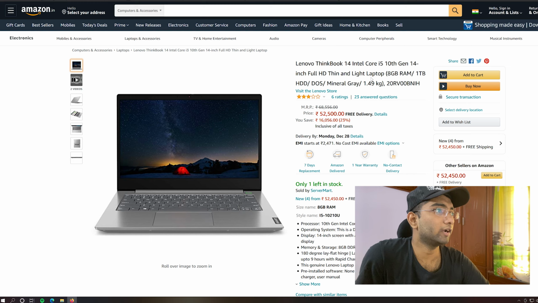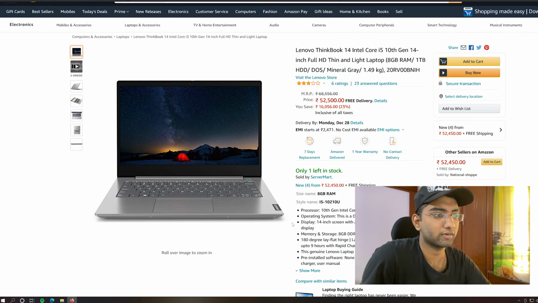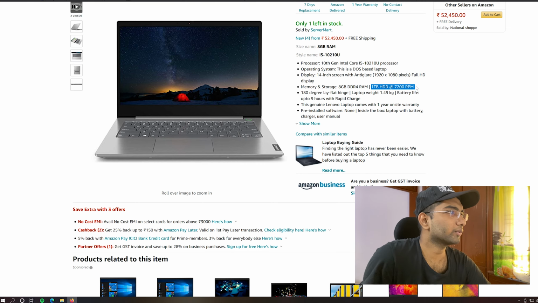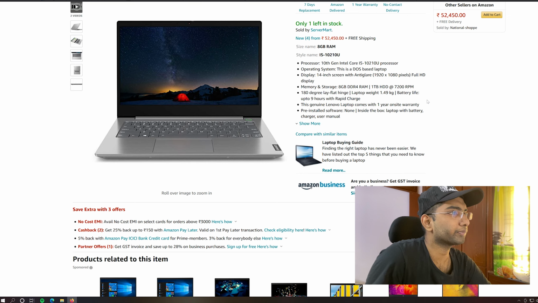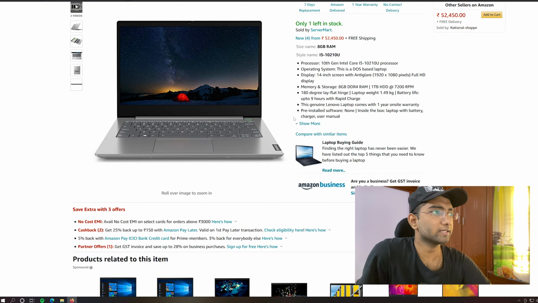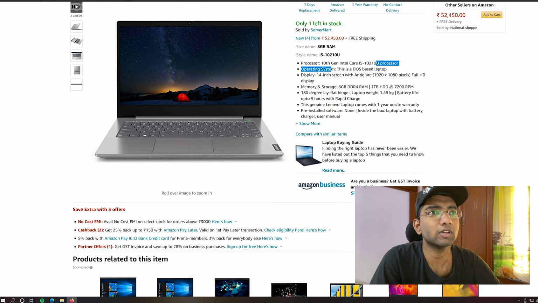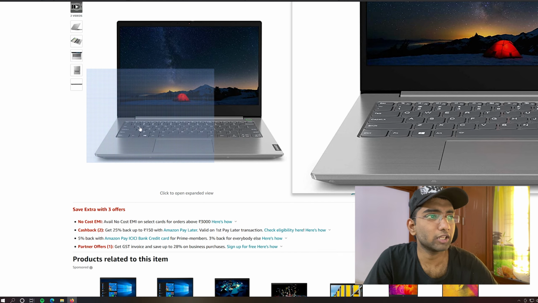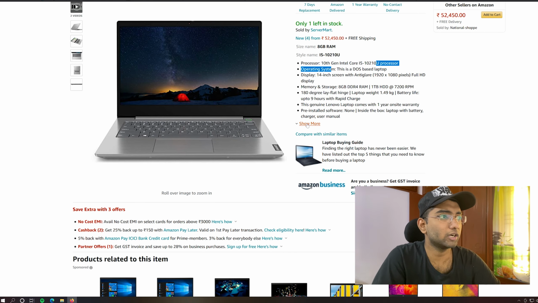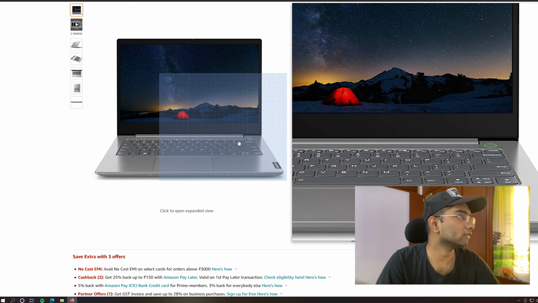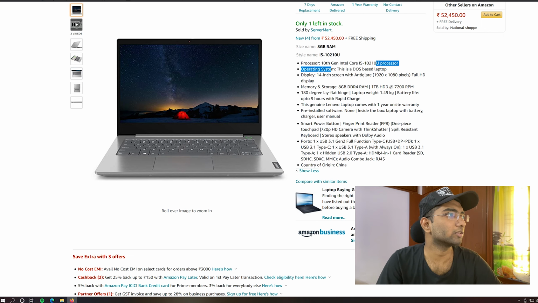8 GB RAM, okay, no, only hard disk, no SSD. You can feel the slowness, but it shows 7200 RPM. It might be a bit fast, but I wouldn't say so. Okay, this is a DOS based laptop, so it's not gonna come with Windows. You need to install Windows on this. So if you are familiar with installing Windows on a system with DOS installed, then it's good for you guys. You can try booting this up with Windows when you want.